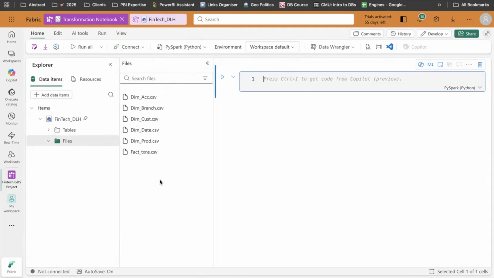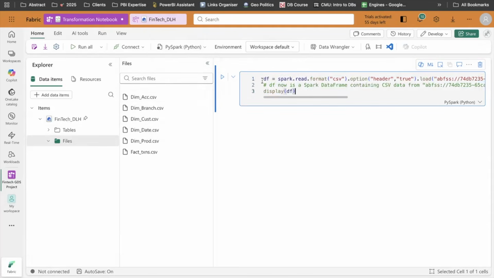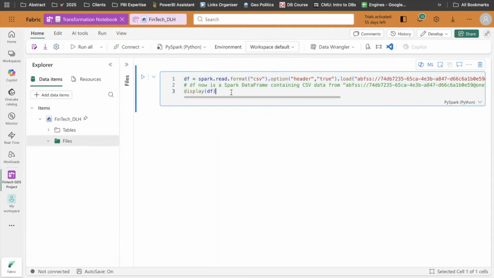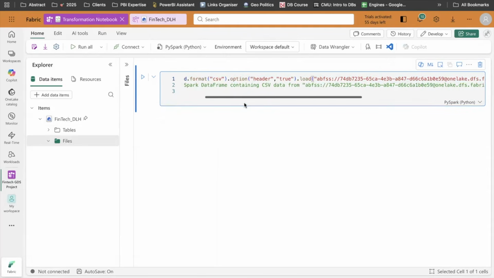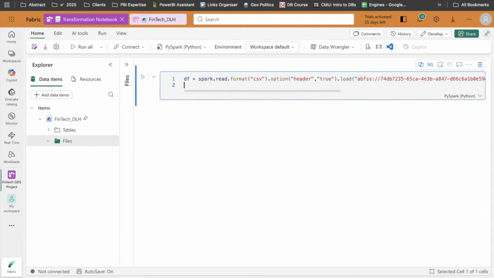And what Fabric allows us to do is I don't even need to write the boilerplate code for the ingestion. For example, if I need to save this file as a data frame, I can simply drag it and this gives me the entire Spark code. So I can see it's allowing spark.read.format. It's a CSV, makes sense. Headers should be enabled, and then it's loading the entire file. This is taking the file which is dim account, and everything will be saved in my data frame.